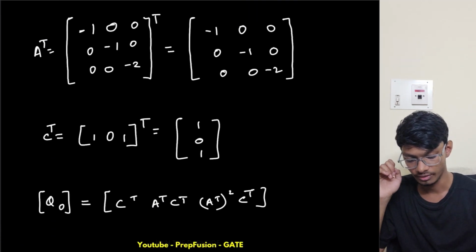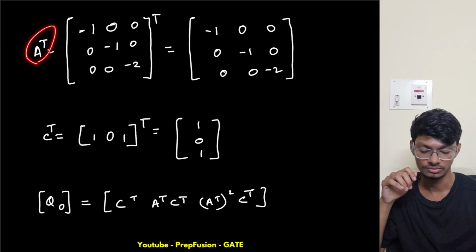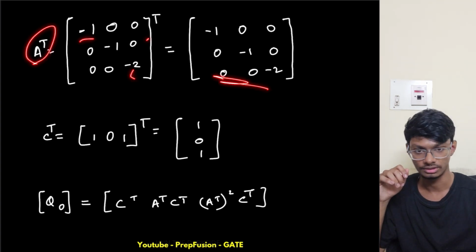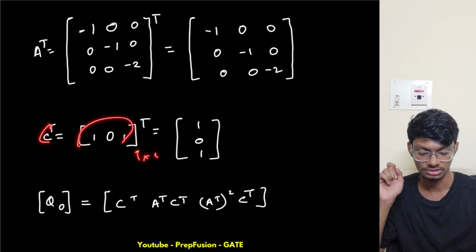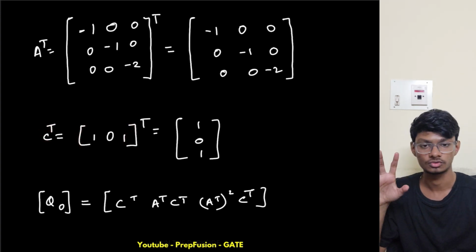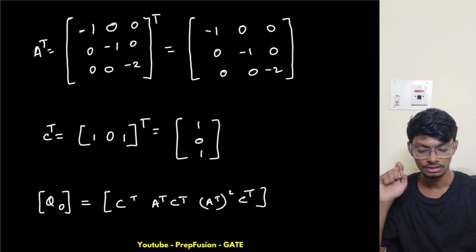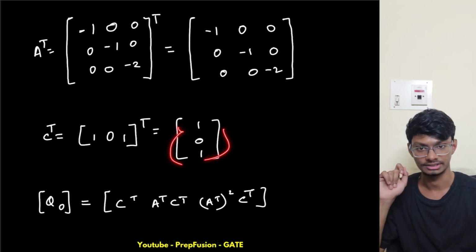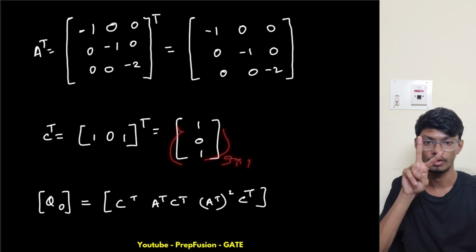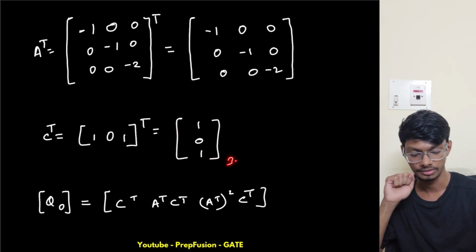So now I found the A transpose. For A transpose I have to find the transpose of this one. I got it. And C transpose: this is a 1 cross 3 matrix, so a row matrix. If I take the transpose, I will get a column matrix. Rows and columns are interchanged, so this will become 3 cross 1.